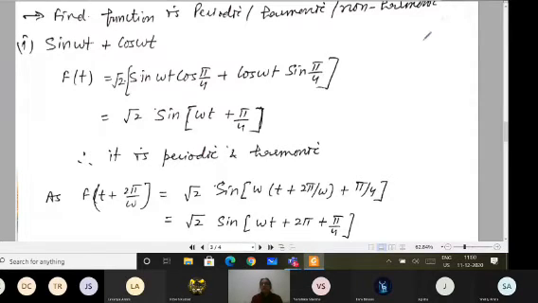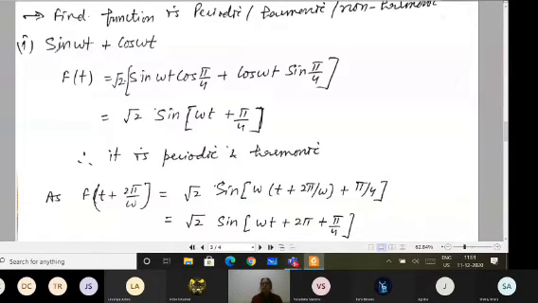So if we want to prove that this function is periodic, then I have to see that it should repeat itself after regular intervals of time. And the function will become harmonic. A periodic function can be harmonic, can be non-harmonic. It will be harmonic if it can be represented as simple sine or cosine theta, but it is non-harmonic if it cannot be represented by sine or cosine theta. So you have to work it out.